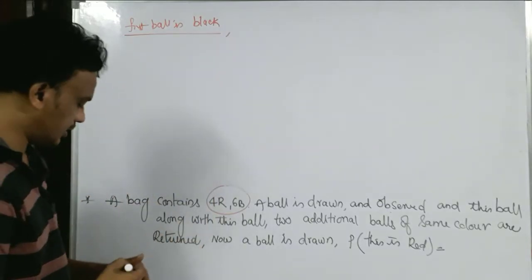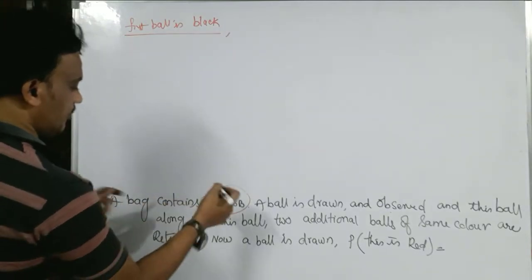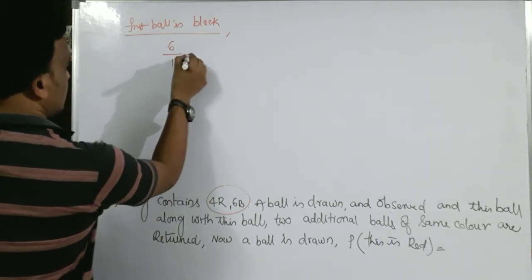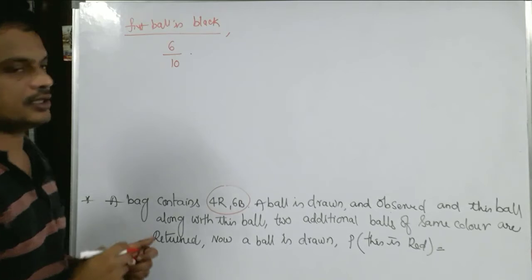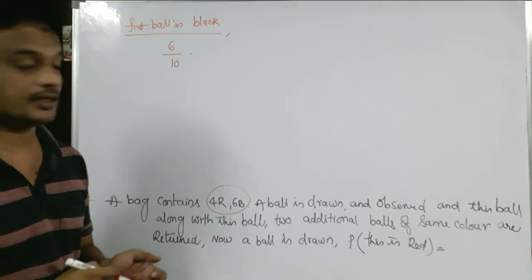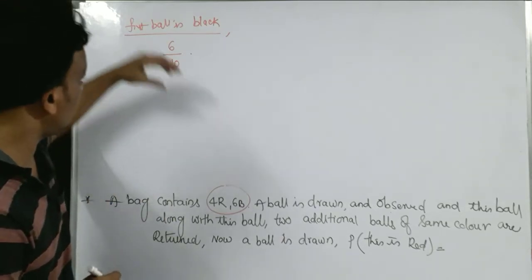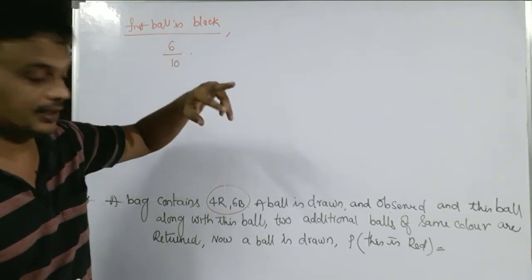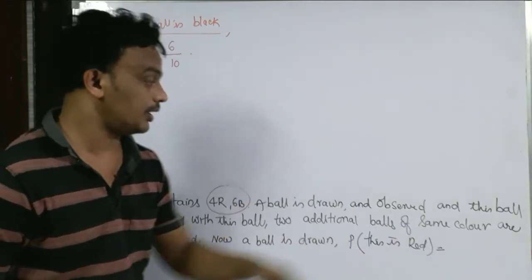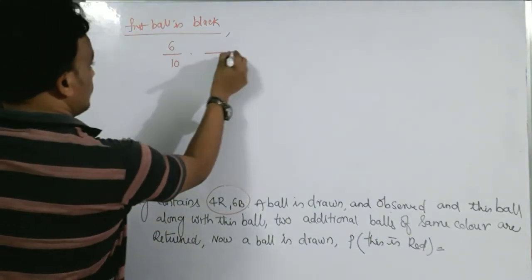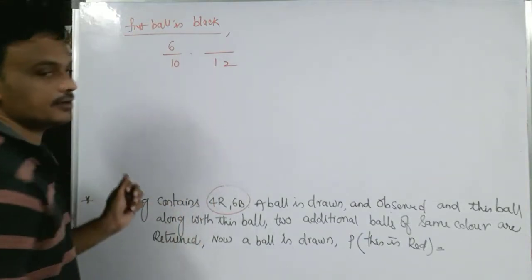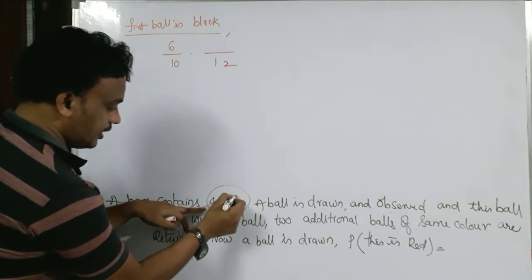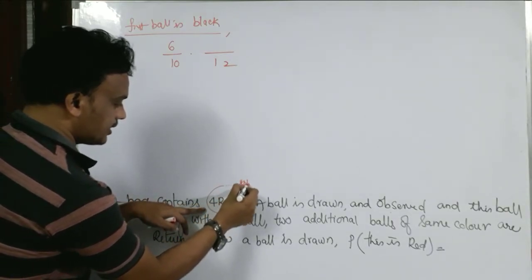What are the chances for that? First ball is black, 6 chances out of 10. Then that black ball is put back into the bag with 2 additional balls of the same color. Now the total number of balls is 12, and how many blacks are there now? It becomes 8 blacks.